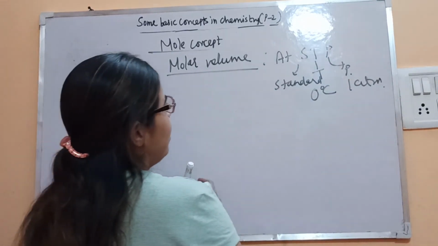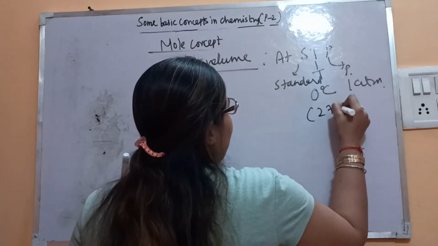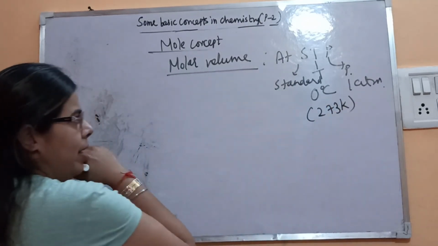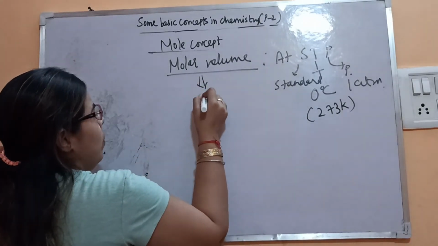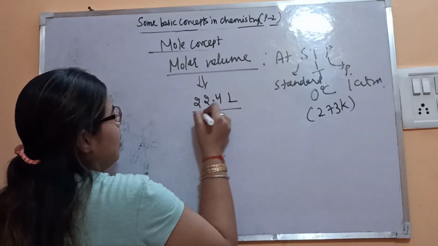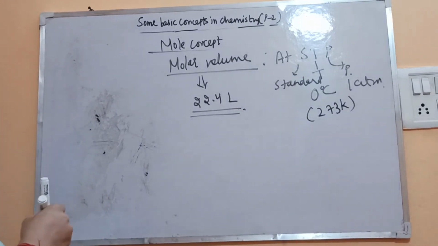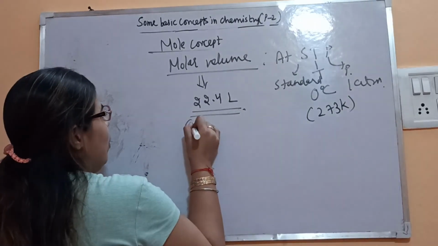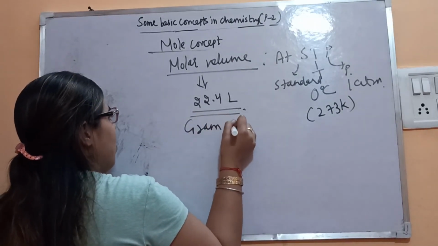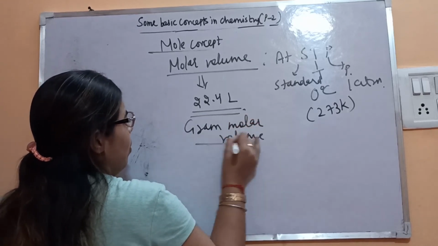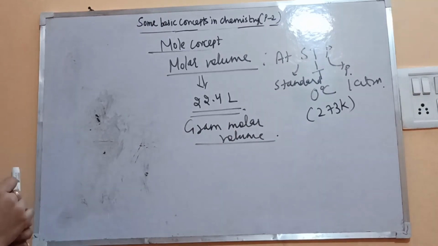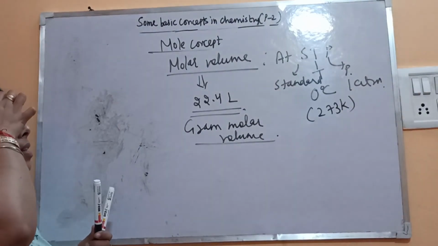At STP, the molar volume comes out to be 22.4 liters. This is defined as the gram molar volume, and it is for gases.